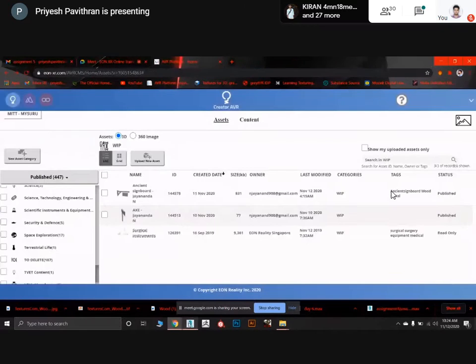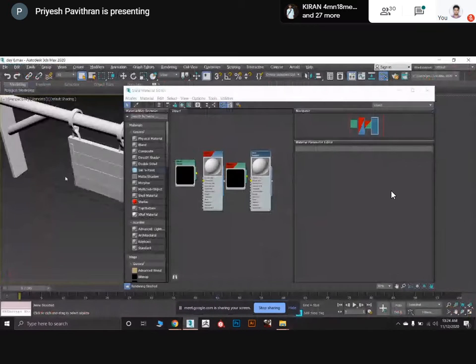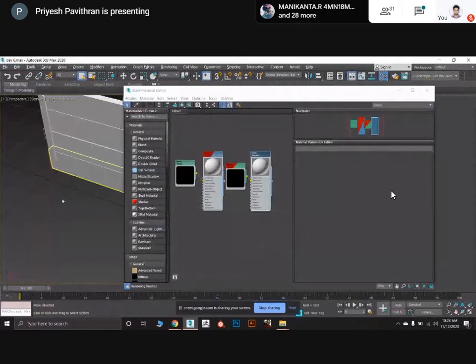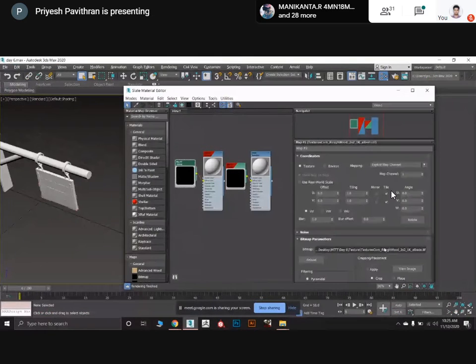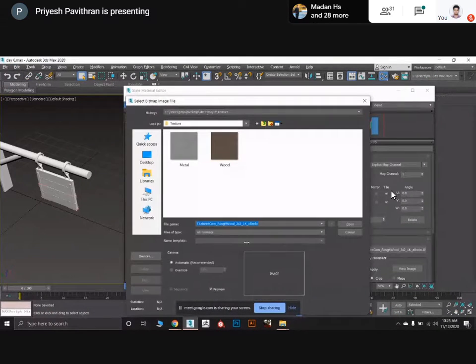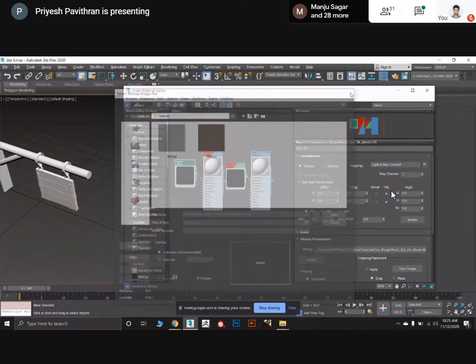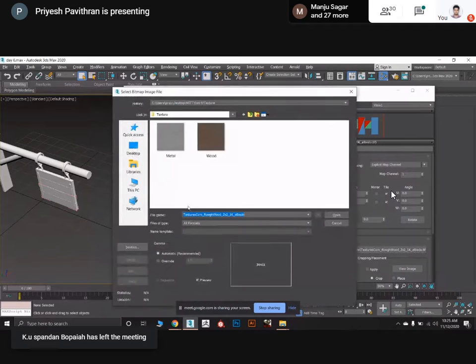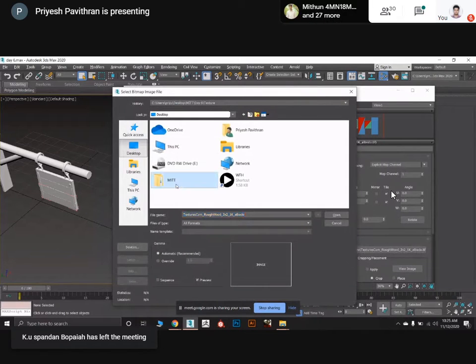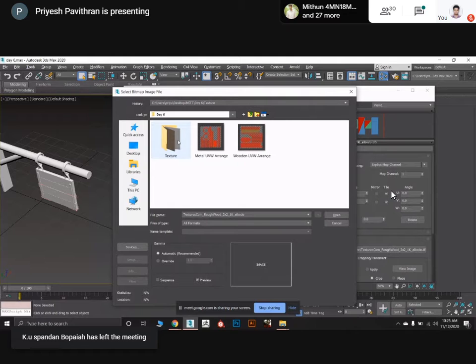So we were validating this. For just wood, I will show you. My 3D16 texture.